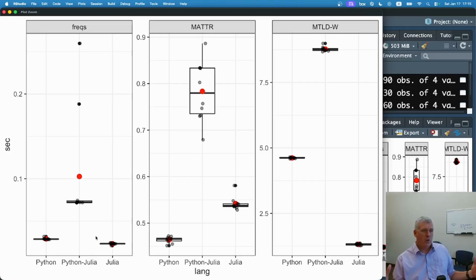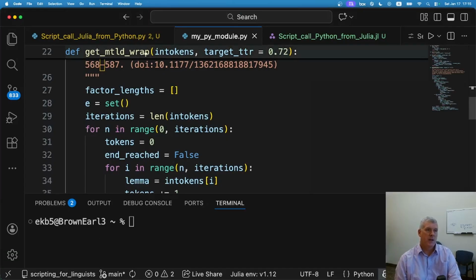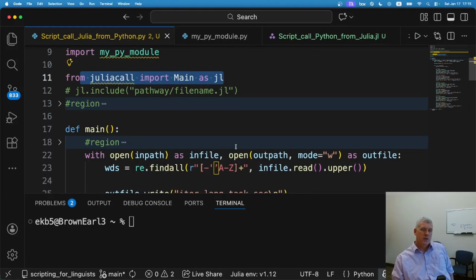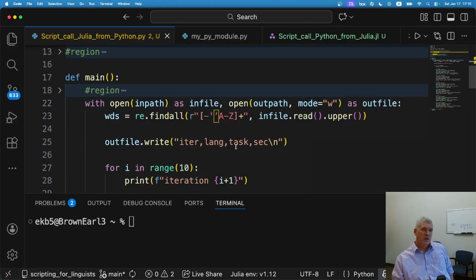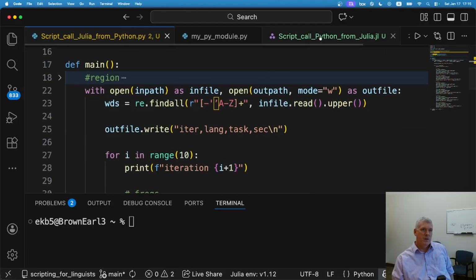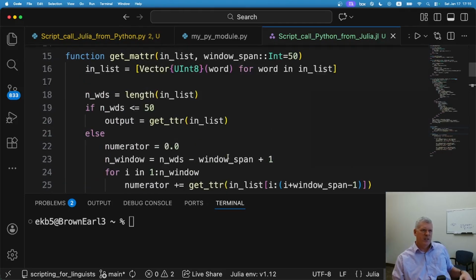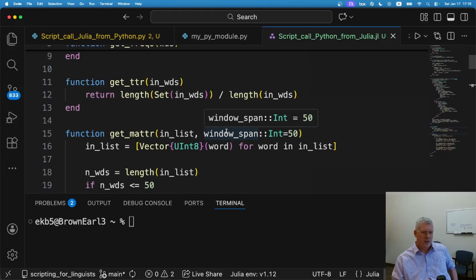Now, I'm not totally sure why. Maybe there's a lot of overhead converting between the data types from Python to Julia and back, or I'm not totally sure why at the moment. Perhaps it's operator error, meaning my code perhaps is not well written to do that task. Those who know how to call Julia from Python, I'll leave a link to my scripts in the description of this video. Please take a look and let me know if you see anything that I'm doing stupidly or not efficiently. I was just simply trying my best here to do it as I knew how.